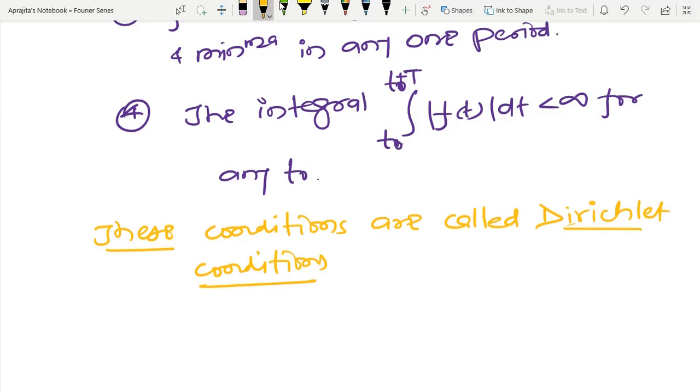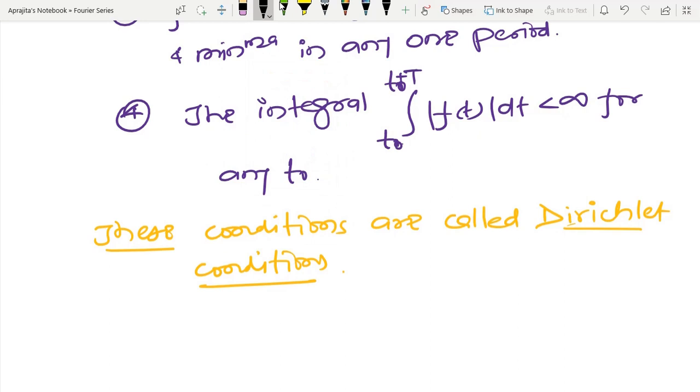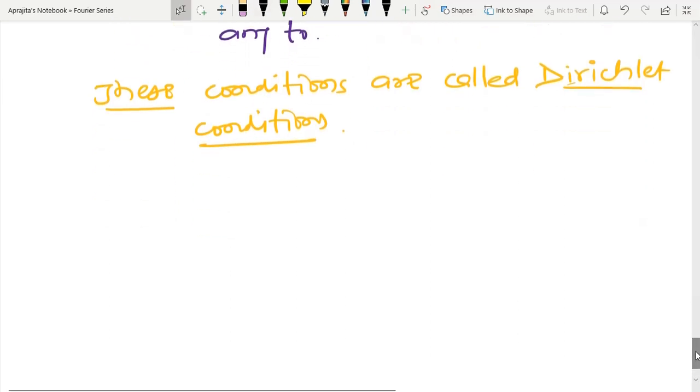And I have already written that these conditions are just a sufficient condition. So let us write this. Otherwise, sometimes you may be confused that even if these four conditions are not satisfied, I may still be able to write some periodic function in terms of Fourier series.